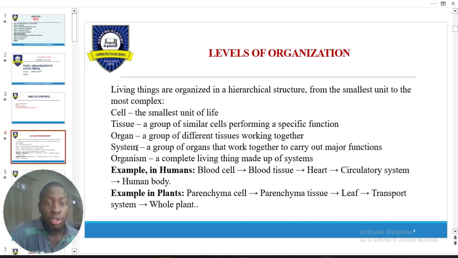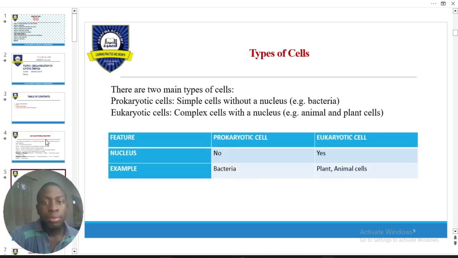Alright. So as you can see here, we have the blood cells coming together to form the blood tissues, the heart, and lastly the circulatory system, which can be found in the entirety of the human being. Same thing with the plant: parenchyma tissues, leaf, transport system, and now you finally have the whole plant. Now, different types of cells. We have prokaryotic and eukaryotic, right? Prokaryotic are simple cells without nucleus. Eukaryotic are complex cells with nucleus.